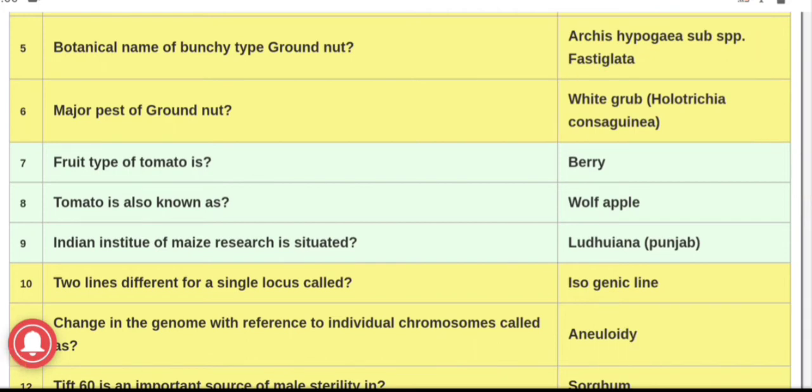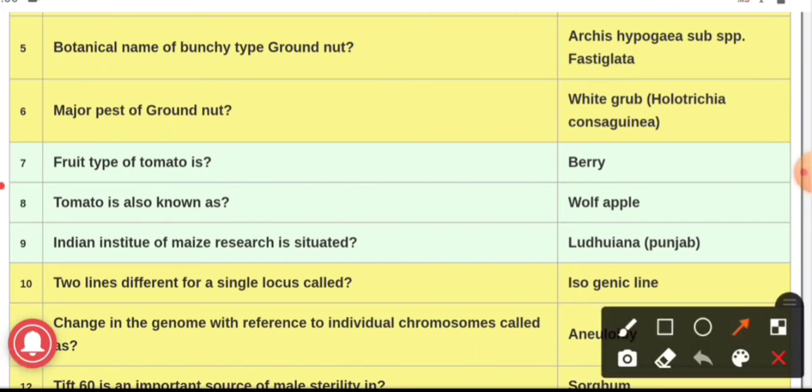Question number 7. Fruit type of tomato, and the answer is berry. 8th question. Tomato is also known as, and the answer is wolf apple. The botanical name of tomato is Lycopersicon esculentum, and it is also known as wolf apple.